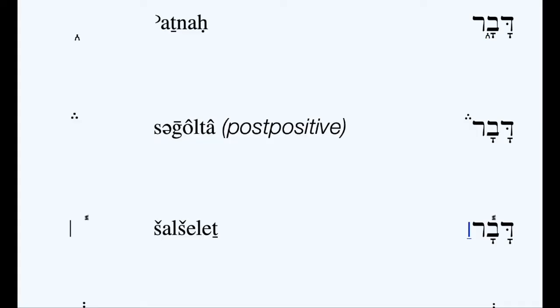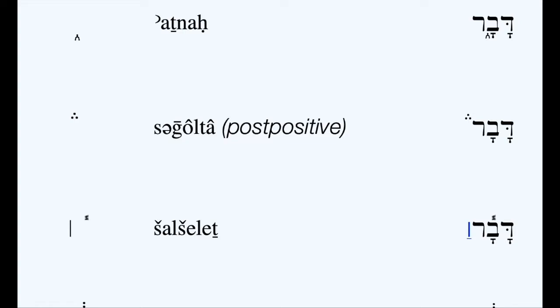Next, we have the atnach, which usually when I'm teaching a beginner's course, I'll say, okay, this occurs at the halfway point of the verse. Now, in terms of words, no, you can't just count the words and assume that an atnach is going to show up. But in terms of sense, the halfway point of the verse, then yes, that's often where the atnach falls. It is kind of the middle point of the verse.